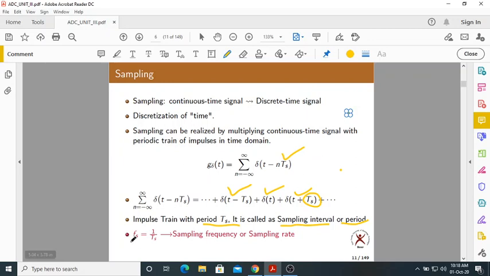You know already that Fs is 1 by Ts. 1 by time period is called frequency. In the same way, it is called the sampling frequency or sampling rate. Here you must remember these terminologies. Ts is called the sampling period or sampling interval. 1 by Ts, that is equal to Fs, is called the sampling frequency or sampling rate.